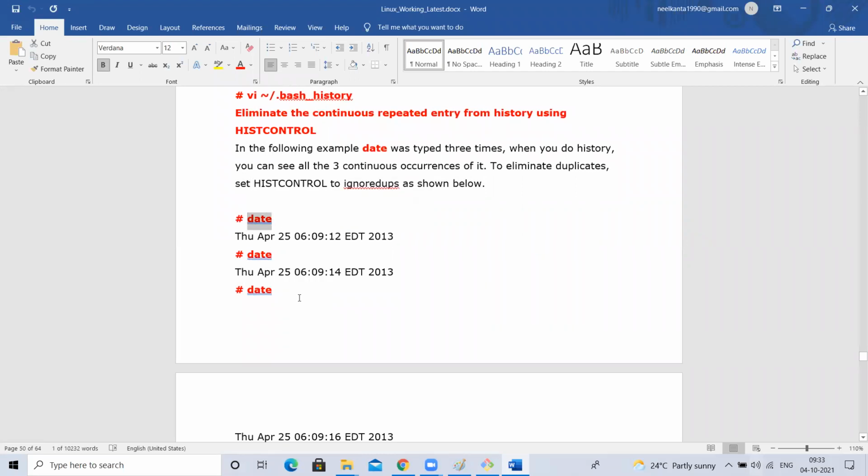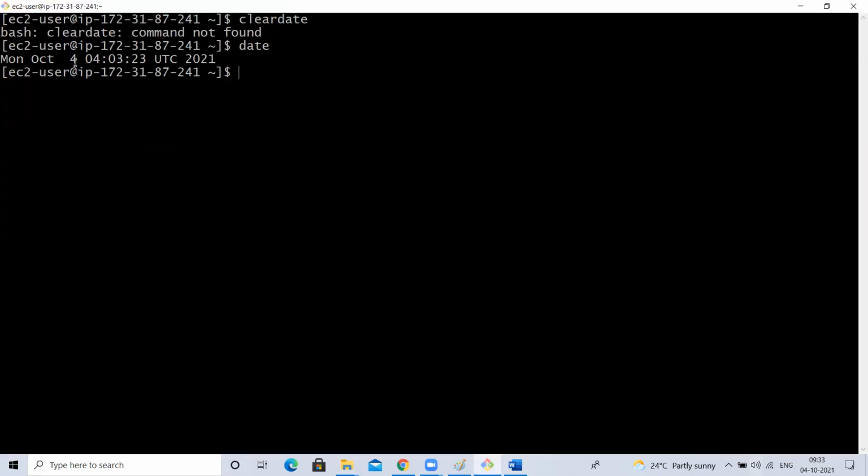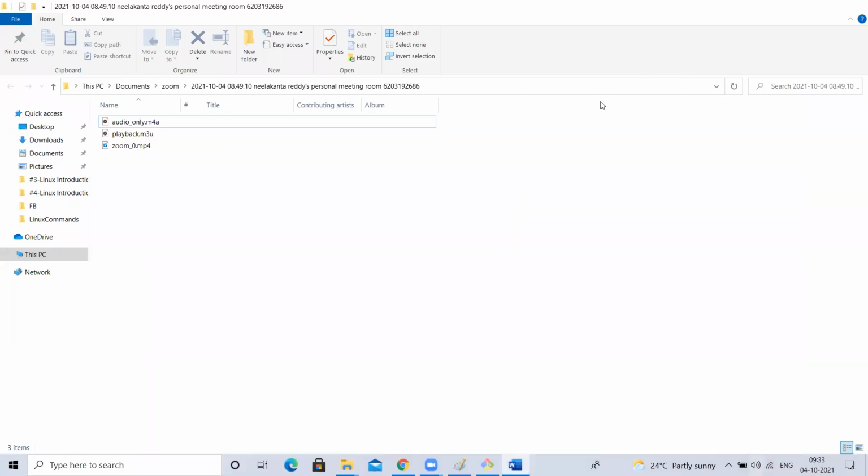Date is the command. If you want to know the date and time, you can type the date command. Why is it giving this date, October 4th? Our time is now 10 a.m., but it is showing 4. Yes, it is universal time, UTC. So you have to convert it to our time, plus 5:30 hours.